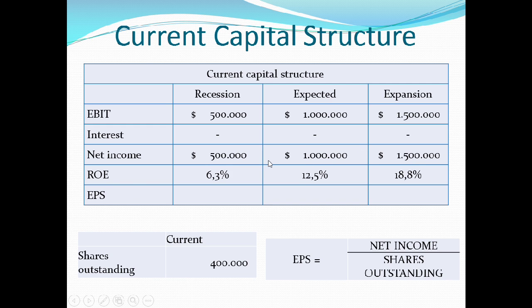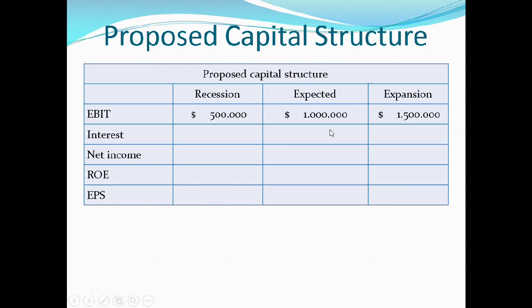To get the EPS, we divide the net income by the number of shares outstanding. The EPS is $1.25 in the recession scenario, $2.5 in the expected scenario, and $3.75 in the expansion scenario.